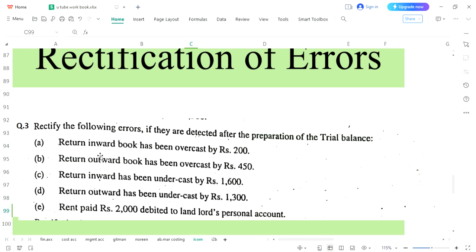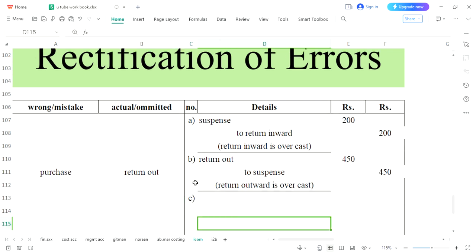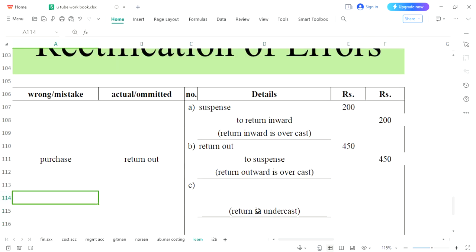Let's see what C entry is saying to us. We have already understood inward means goods are coming in, and again inward is in entry number C, undercast. I'm sure that some of you have already made this entry. Return in undercast. Return in, goods are coming in. It should be debited. And in undercast, we have the rule that we write at the same place.